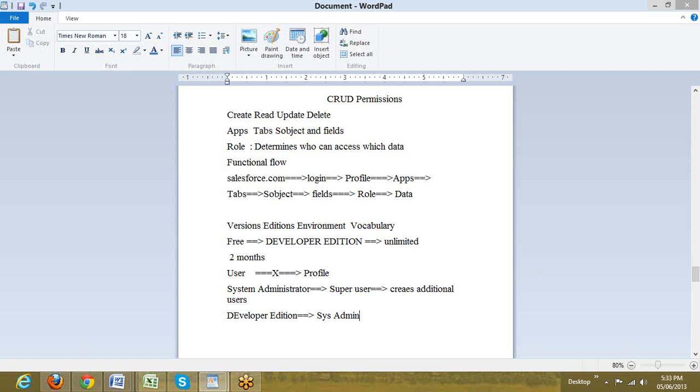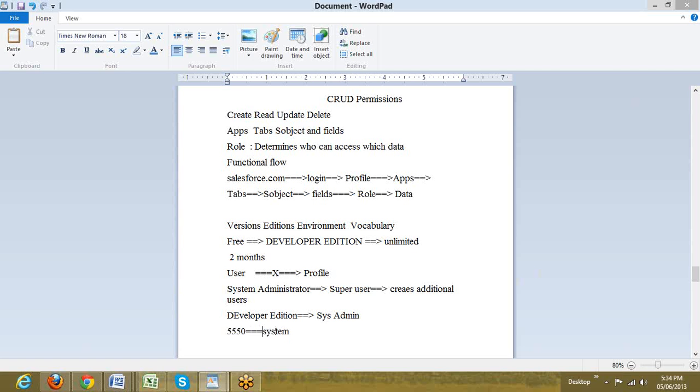He has control over everything in the organization, and in one organization we can nearly create 5,550 odd users. In the free edition itself we can create approximately 5,550, one or two more or less, of these users. But understand, all these users will be created by the system administrator.